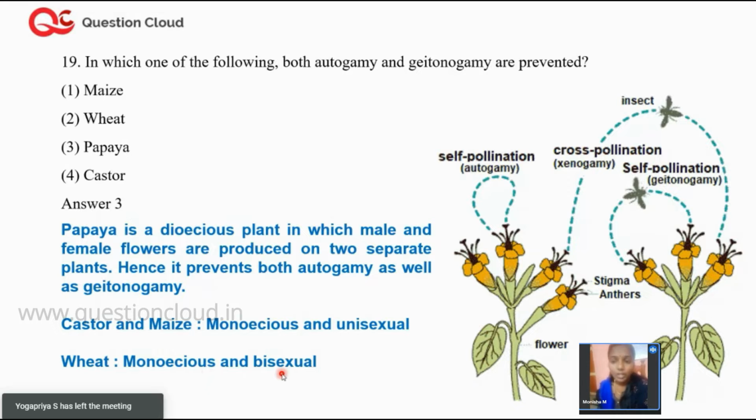Therefore, wheat will actually undergo geitonogamy, whereas castor and maize can have both autogamy and geitonogamy together. Please remember, papaya is always a dioecious plant, so it will undergo only xenogamy. It cannot undergo autogamy or geitonogamy.